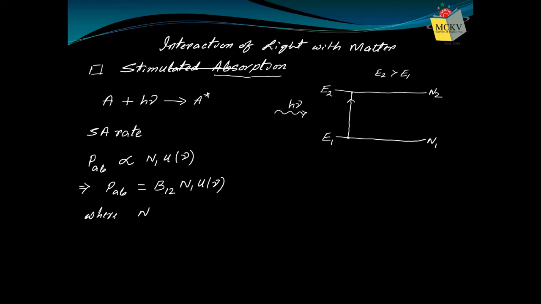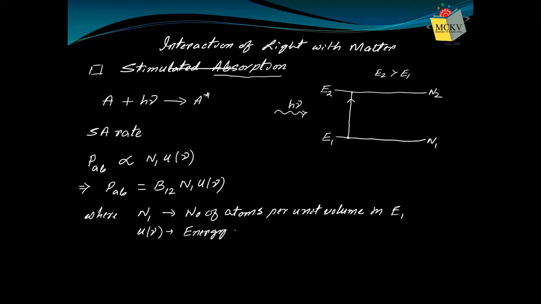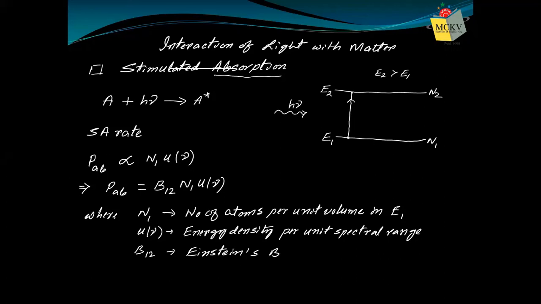where N1 is the number of atoms per unit volume in E1, U nu is the energy density per unit spectral range, and B12 is Einstein's B coefficient.